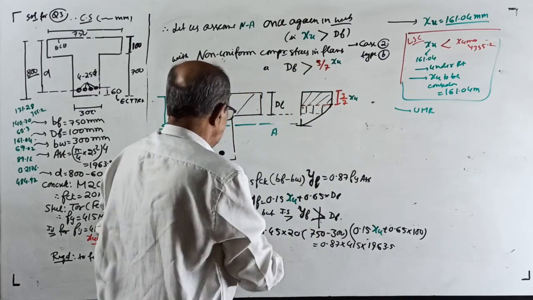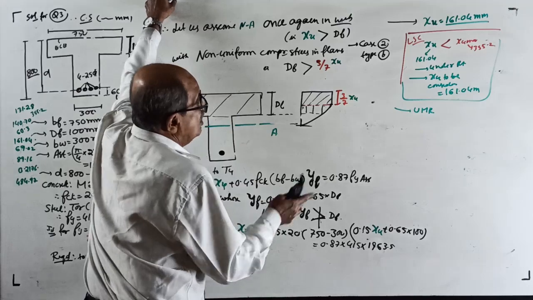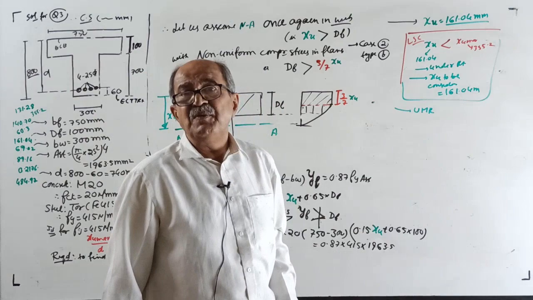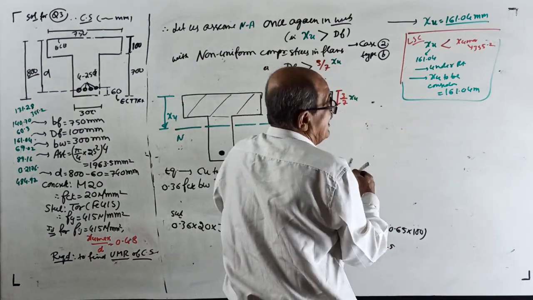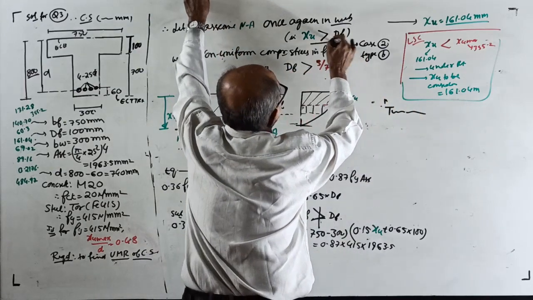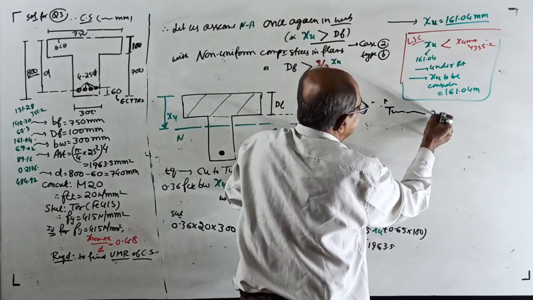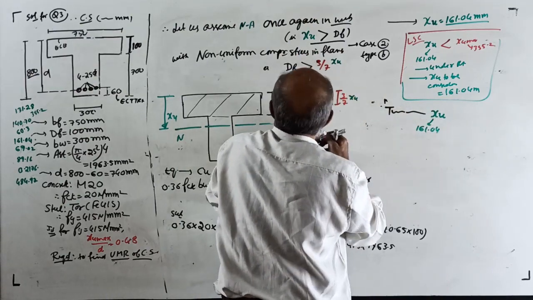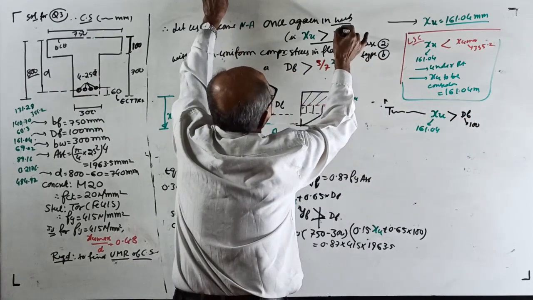Now I will remove this one. I need space. Oh, sorry, I forgot the most important thing. We have still not verified the assumption. Now start. Time has come. See, I forgot suddenly. If I rub the board, gone case. Time has come to verify these assumptions. We got XU. How much? 161.04. It is more than your DF. DF is 100. Therefore, this is correct.